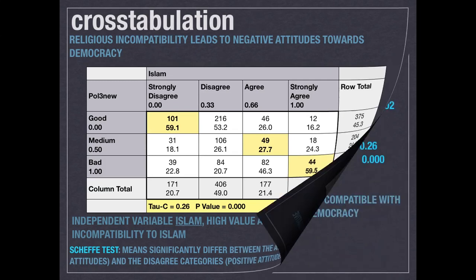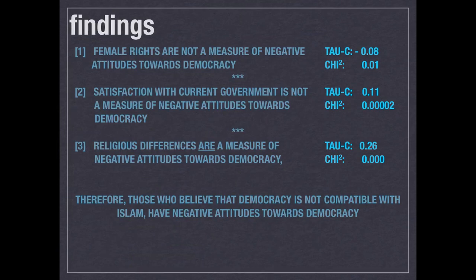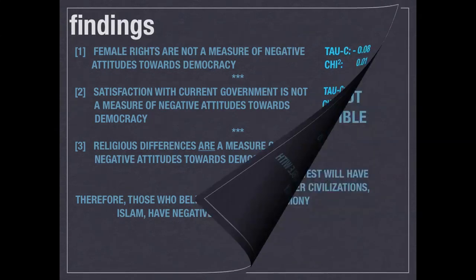To conclude, female rights and satisfaction with current government are not strong measures of negative attitudes towards democracy. However, my third hypothesis is confirmed, and the more a person believes that a democracy is not compatible with Islam, the more likely they are to have negative attitudes towards democracy.